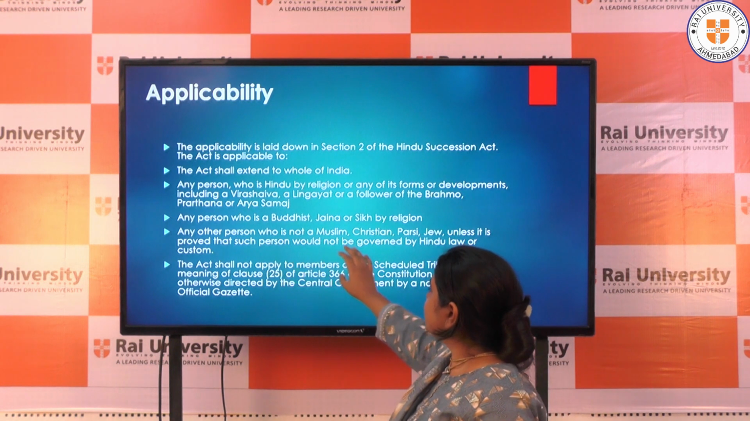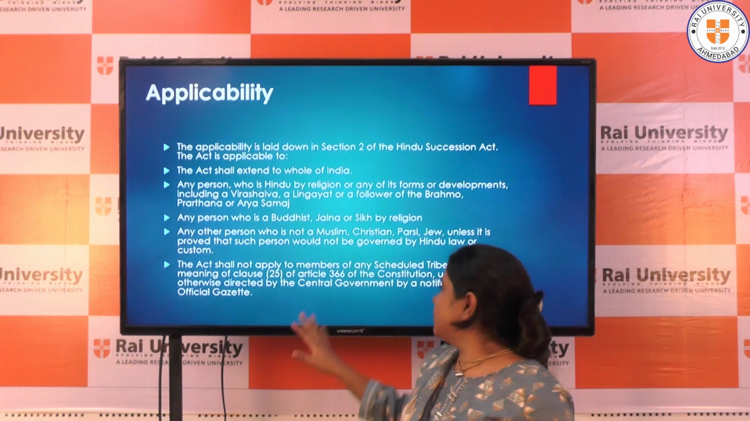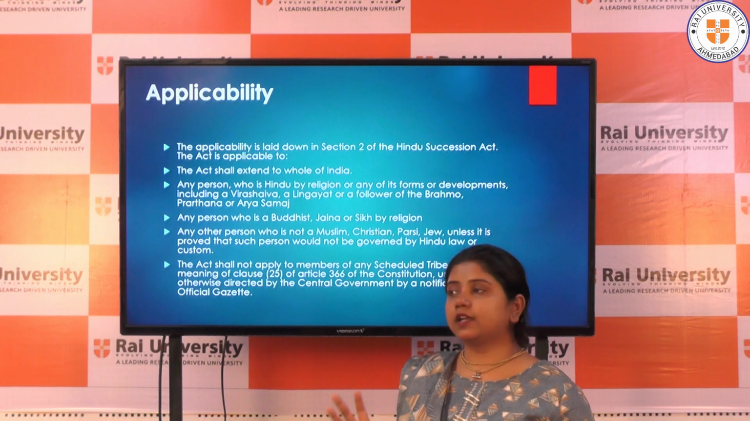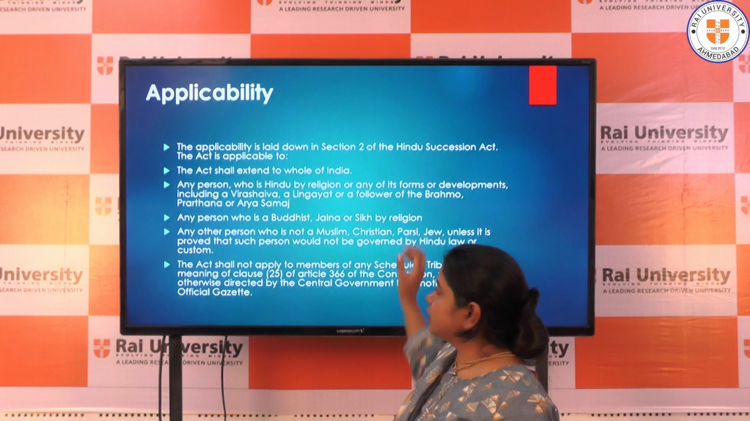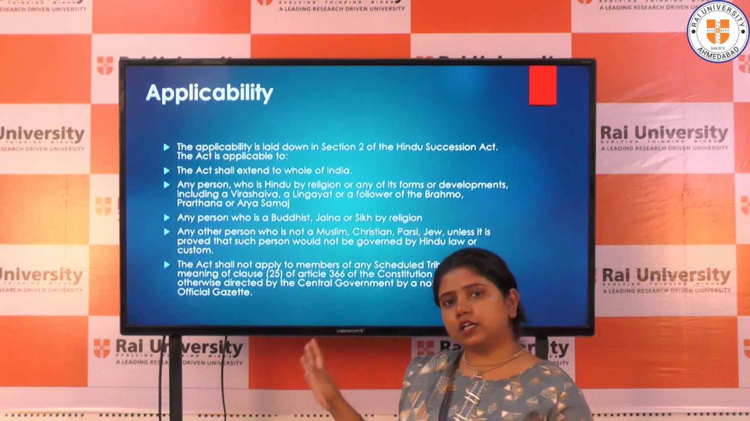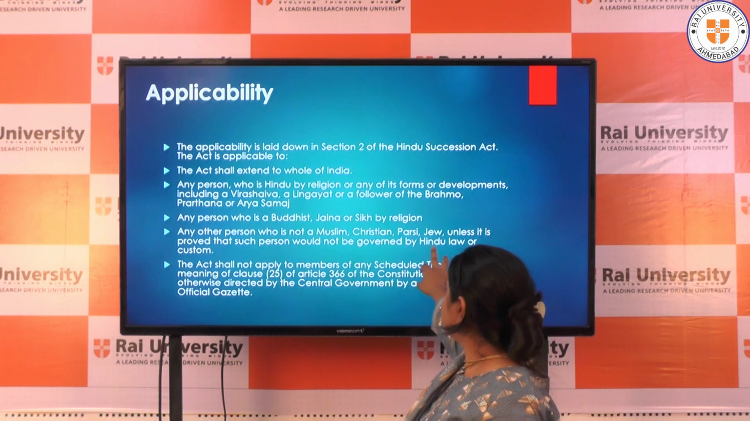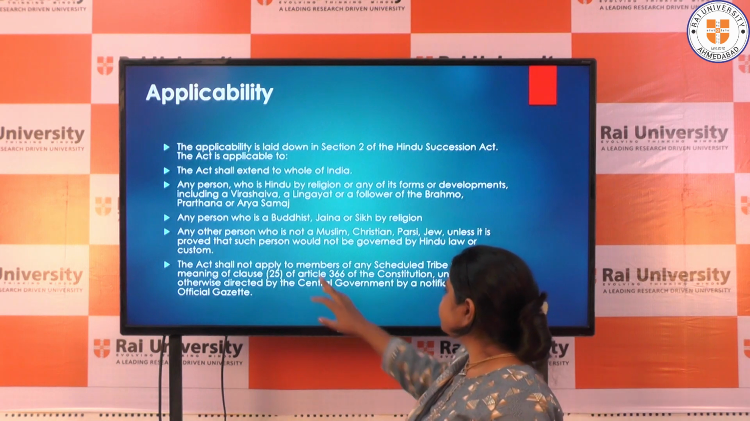Any other person who is not a Muslim, Christian, Parsi or Jew. This section broadens the scope of the term Hindu so that the Act will be applicable to persons who do not come under these sects as well. So if there is any other religious group who is not Muslim, Christian, Parsi or Jewish, then that person will also be considered Hindu.